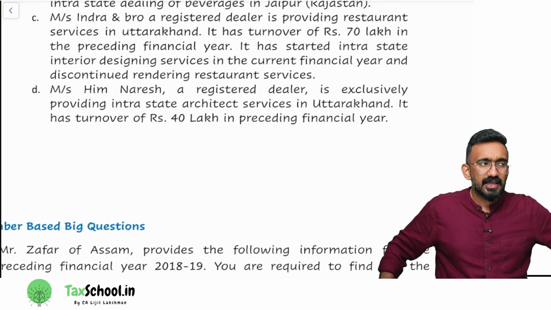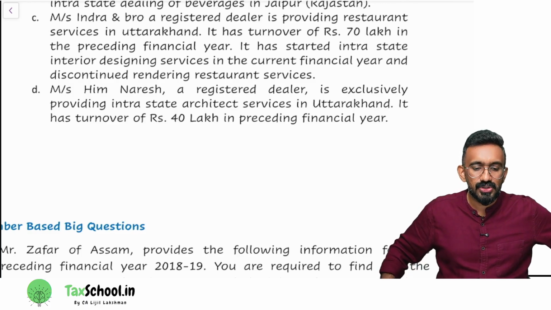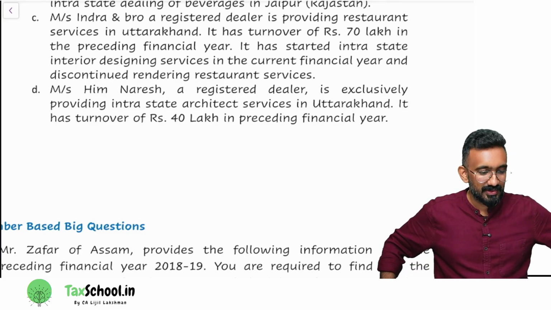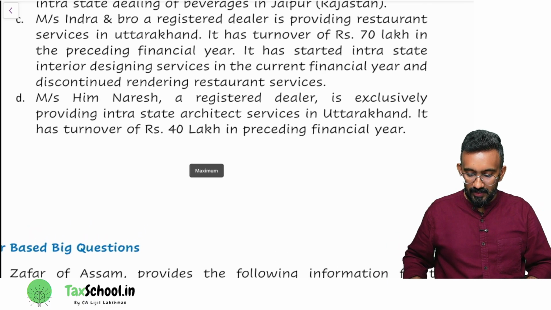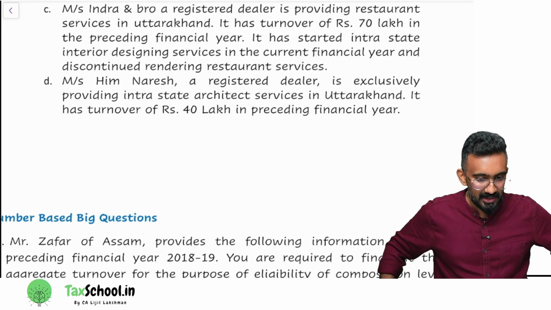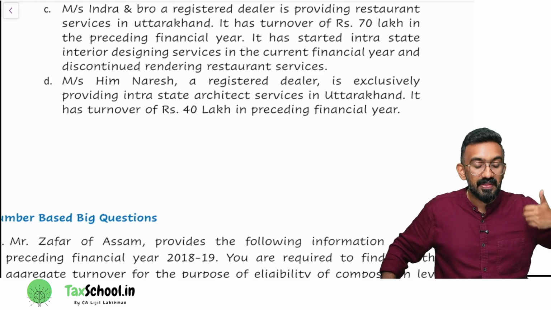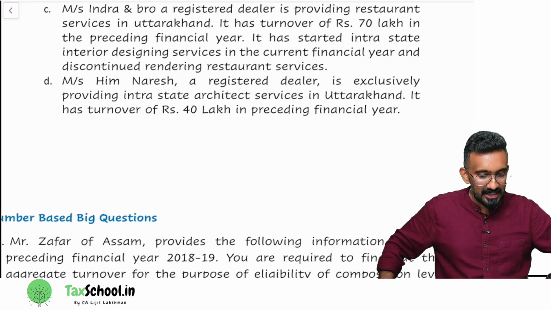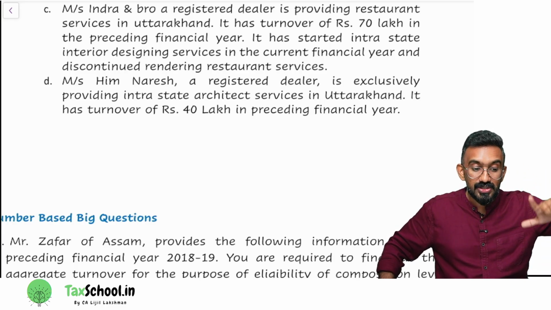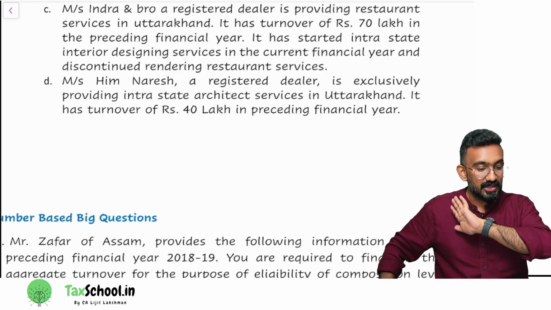My first question, can they opt for 10 1 and 2 1% composition levy scheme? Yes or no? You have to fix an answer. Their last year turnover is 70 lakh. Last year they were restaurant. Current year they're asking for composition levy scheme where they stopped the restaurant service and they're into interior design. In the current year, are they eligible or not eligible? They are not eligible. Why? Because they are no more a restaurant. Other than restaurant cannot opt.